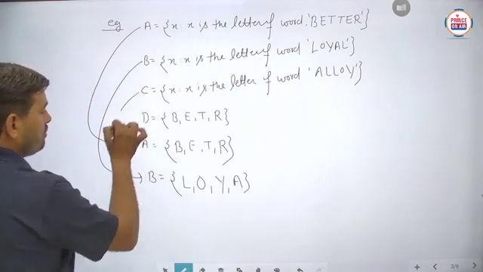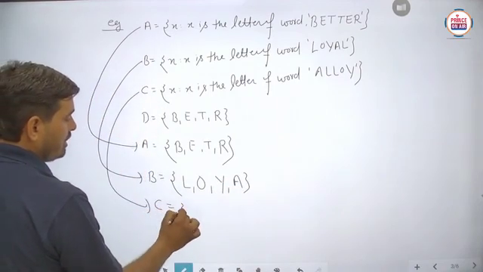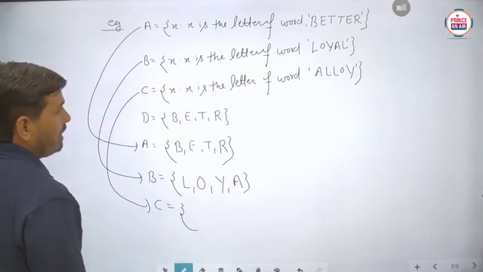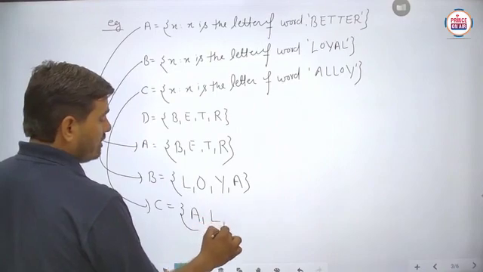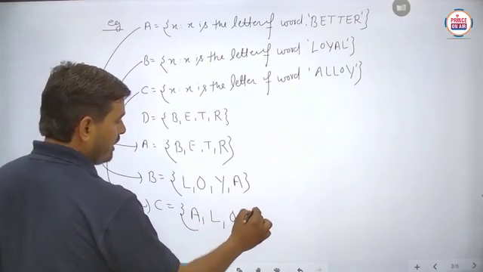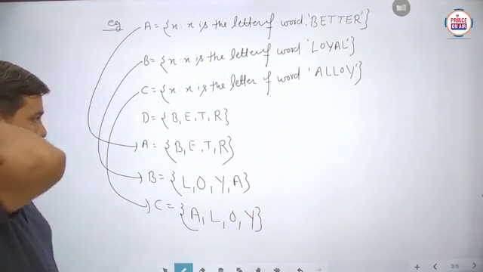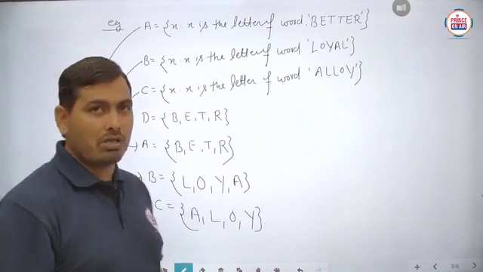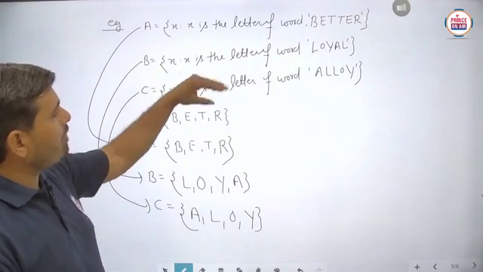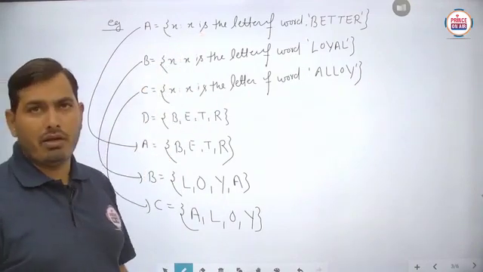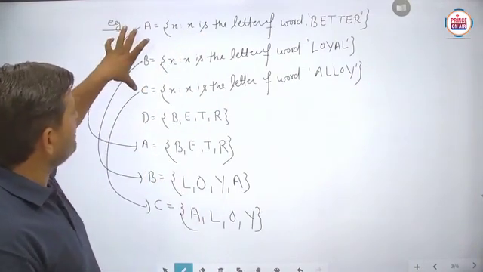And lastly, the set C is to be written in roster form, from ALLOY. So we have to write A, then L, then O, then Y. Is it clear? Now students, easily you can recognize, because now the format of each and every given set will be the same, because here some sets are in set builder form and roster form, and here only these three sets in set builder form are given.